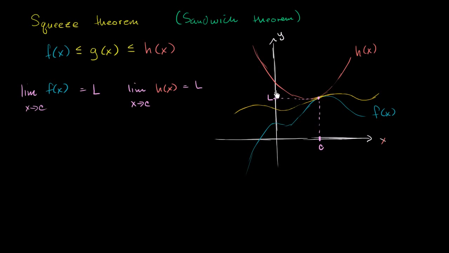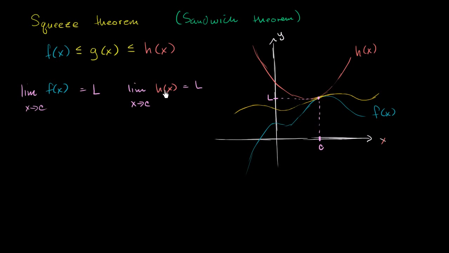So notice, as x approaches c, h of x approaches L. As x approaches c from either side, f of x approaches L. So these limits have to be defined. Actually, the functions don't have to be defined at x equals c. Just over this interval, they have to be defined as we approach it. But over this interval, this has to be true.